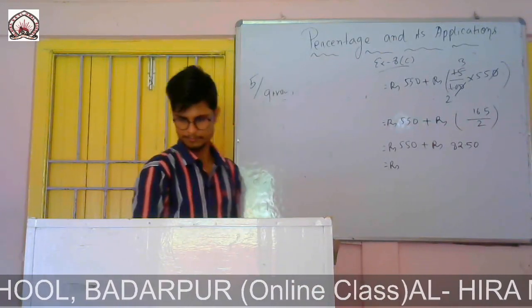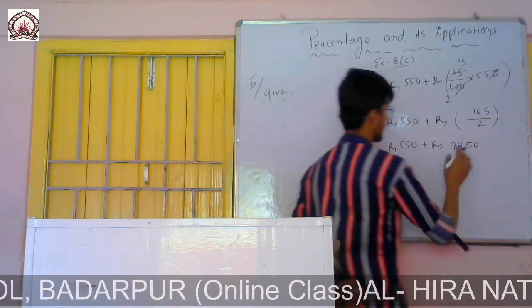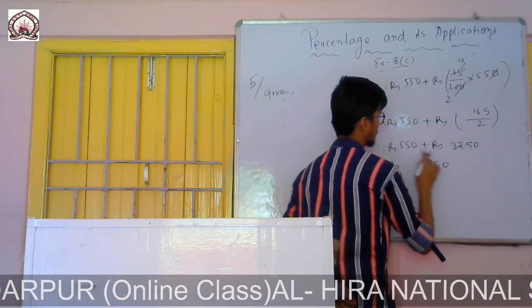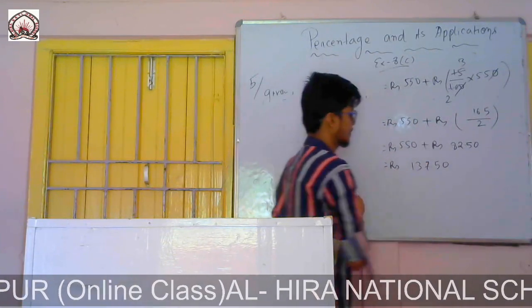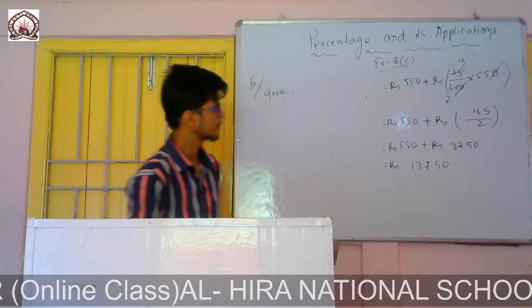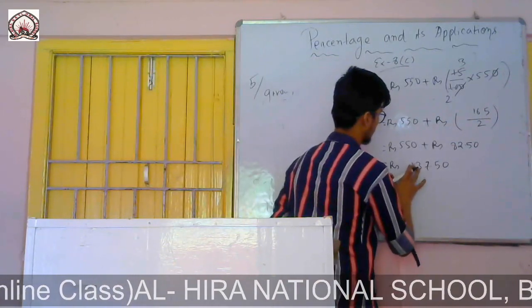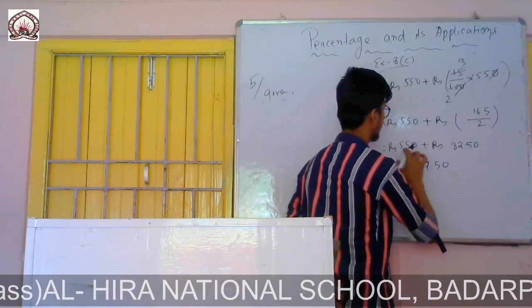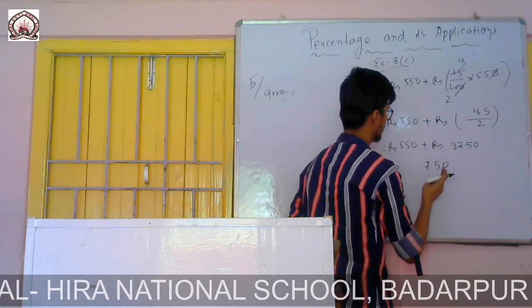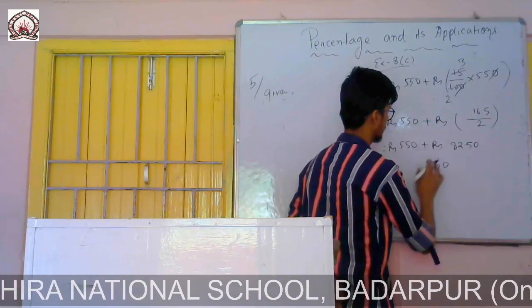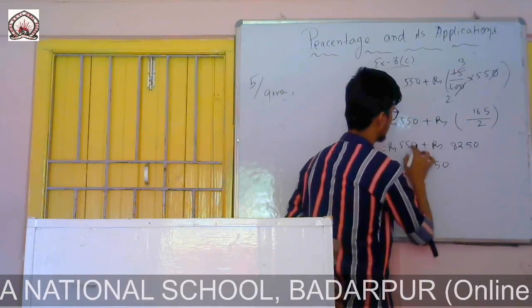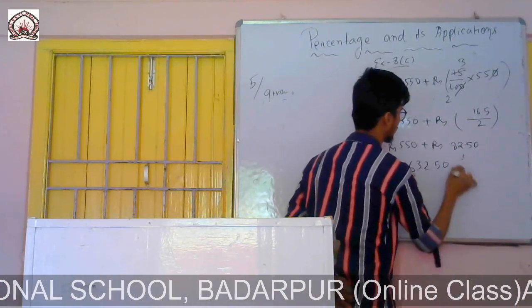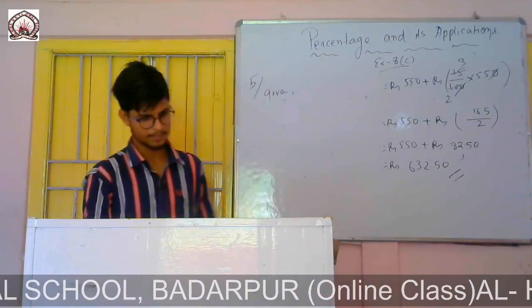Which is equal to, so if I simply add this one, there will be 50 paise, there are 5 6 7 and there are 8 plus 5, it is 13. What I got, sorry, it is 2, so 2 plus 0 it is 2, 8 plus 5 it is 13, 3 1 and 5 and 1 6, 632, it is 632.50.